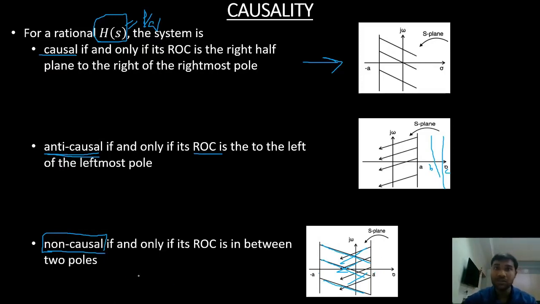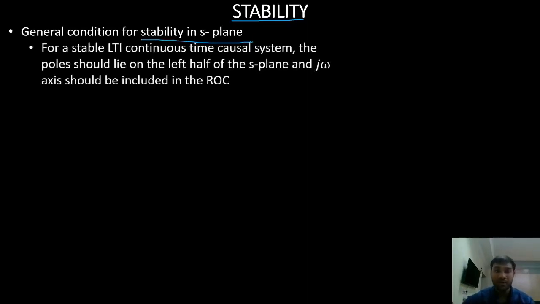So this is causality, and the other part is stability. We now know the conditions for causality of the system. Next we'll look at the condition for stability of the system. So when will we say the system is stable?